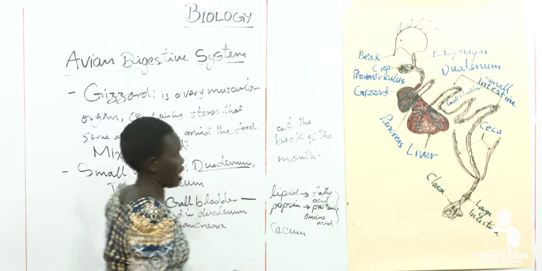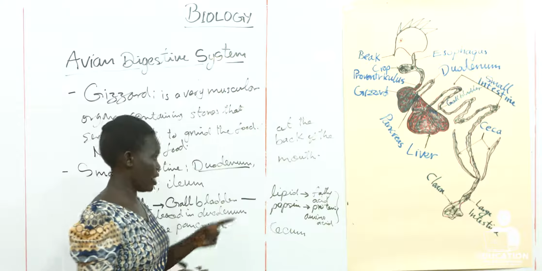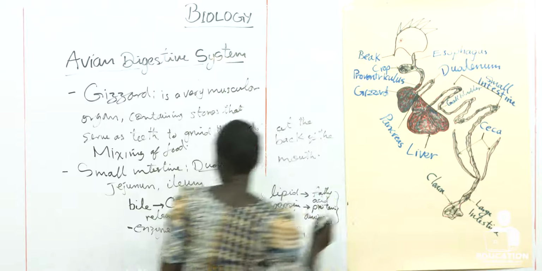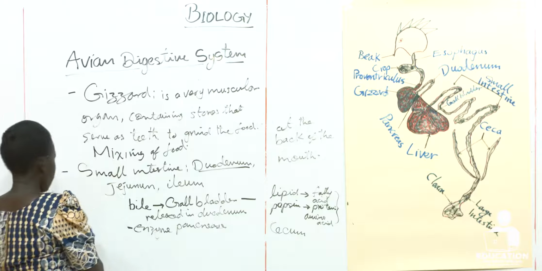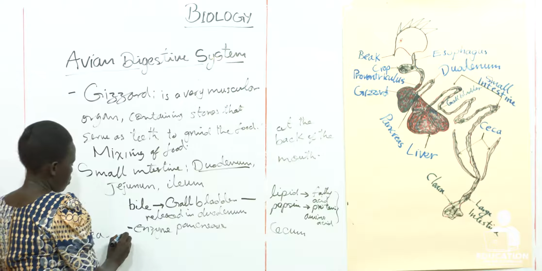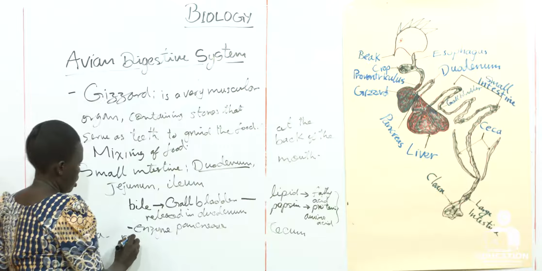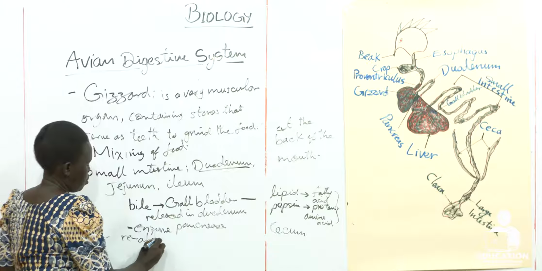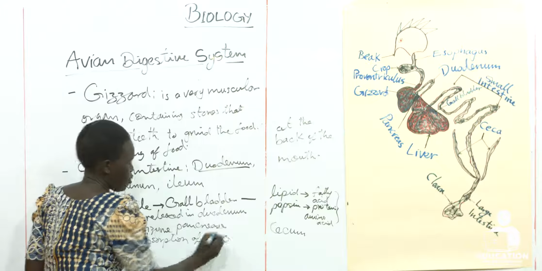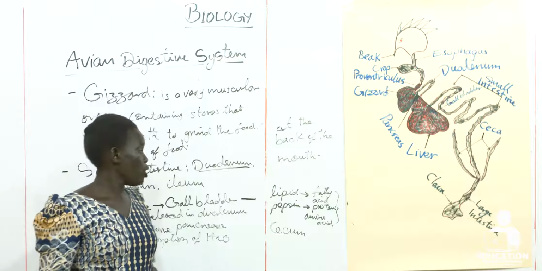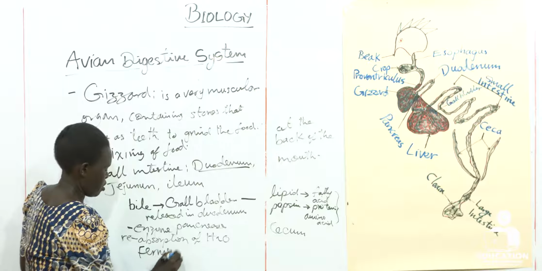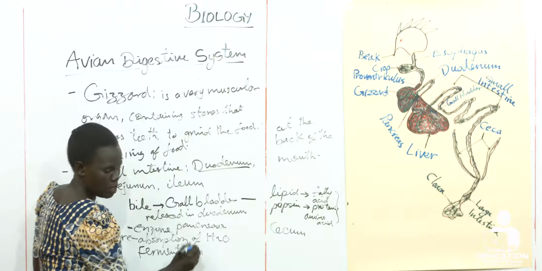Absorption of water from undigested food takes place here. And number two, fermentation also takes place in the ceca. This is the large intestine, and part of it is called ceca, where the reabsorption of water takes place from the undigested material. Also fermentation takes place in this part.